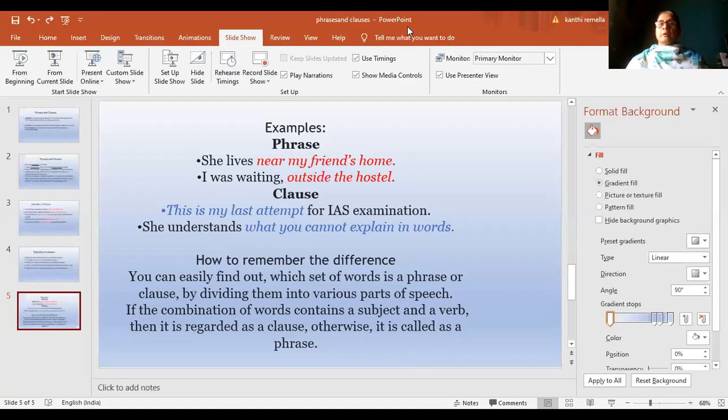Okay. So we'll come back with one more explanation and a writing exercise on this. I'll be sending an assignment on phrases and clauses. Complete it and send it to my mail ID.